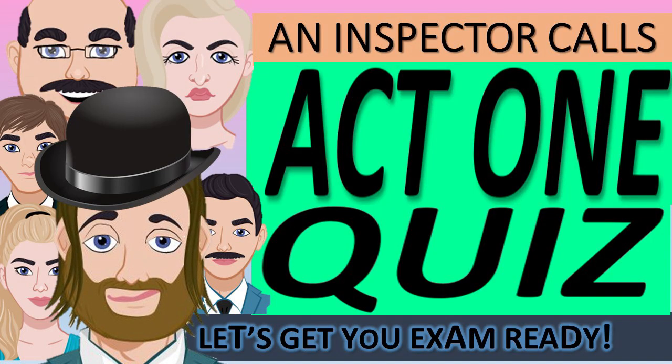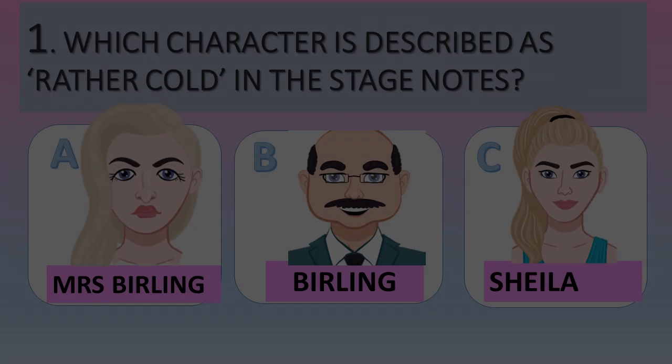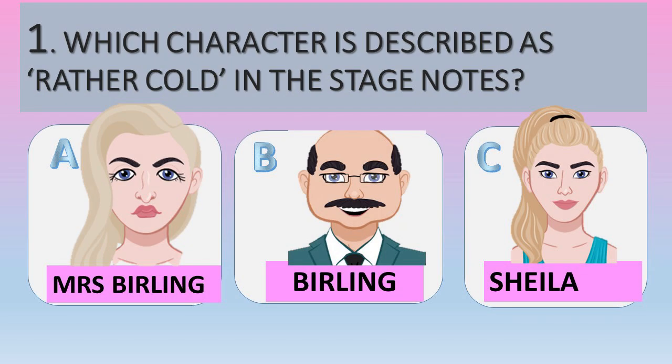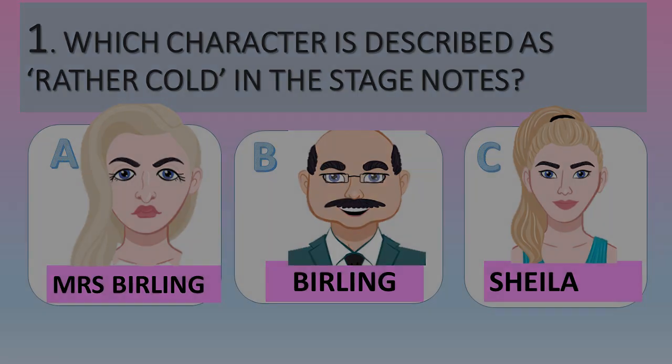Okay, my Act 1 quiz. You can play along for fun or you can make notes as we go along. Question number 1. In the stage notes, which character is described as rather cold? Is it A, Mrs. Birling? Is it B, Mr. Birling? Or is it C, Sheila?